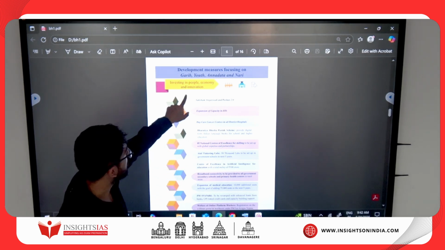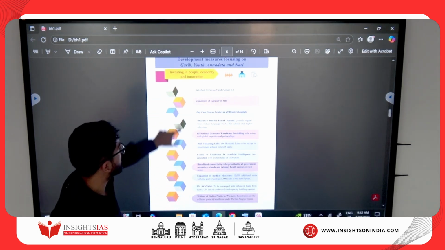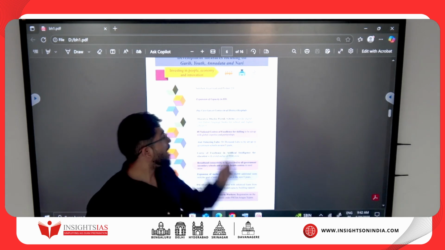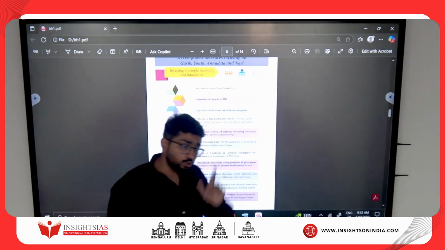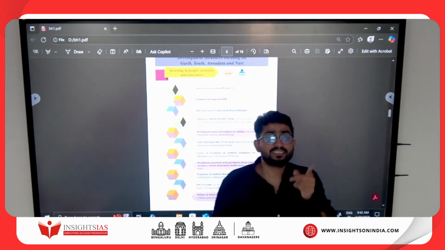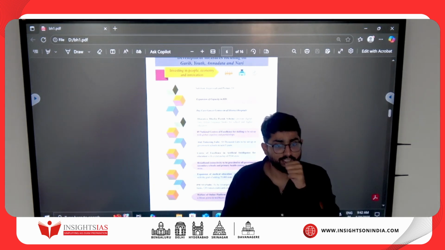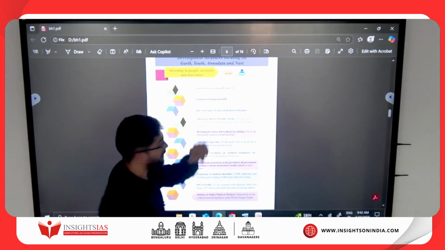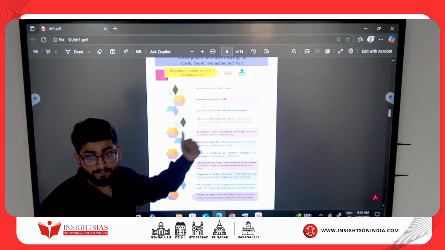So they have talked about different areas. First they are talking about Saksham Anganwadi and Poshan 2.0. Very important, go home and revise Poshan 2.0 and Saksham Anganwadi schemes. Ministry of Women and Child Development. Clear? Then expansion in the IITs, or capacity expansion in the IITs.